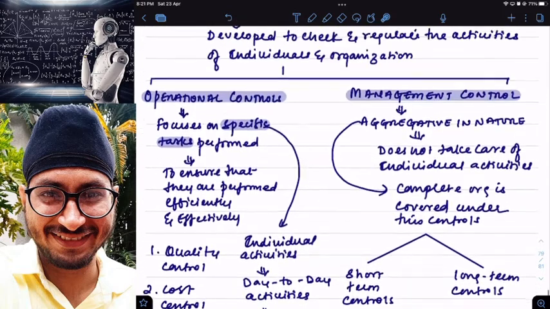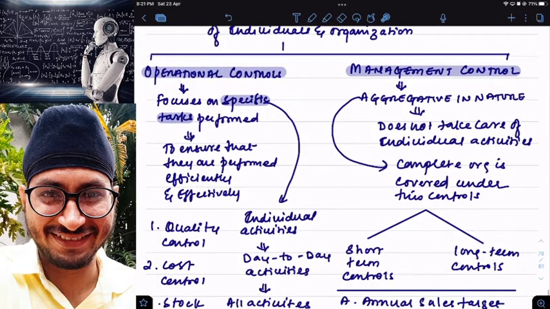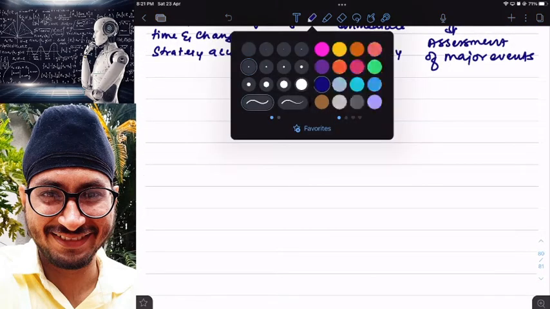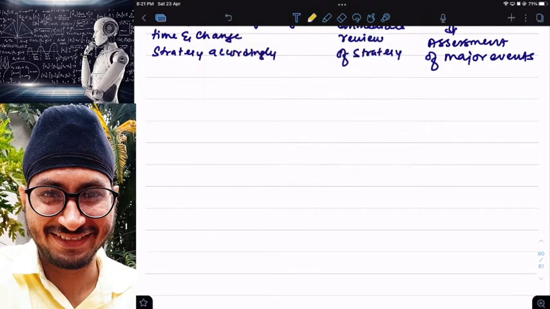Okay. So these were the different types of controls we have in our syllabus. I hope this concept is clear, the controls concept. Any doubts here? The next concept we have is audit. The next concept we have is strategy audit. Clear?